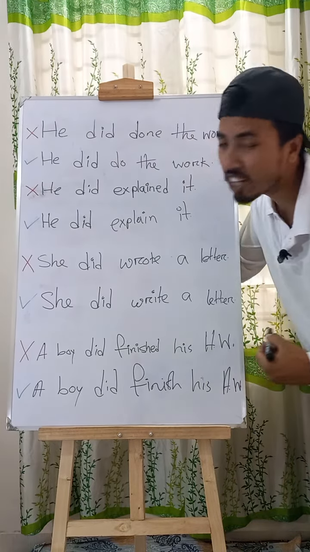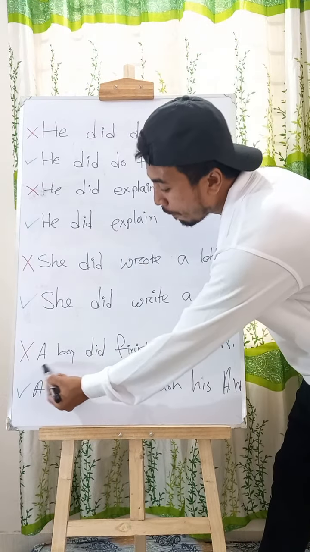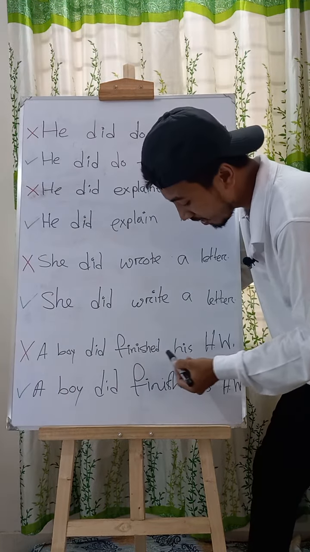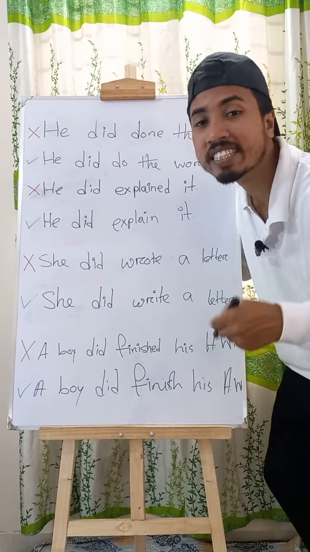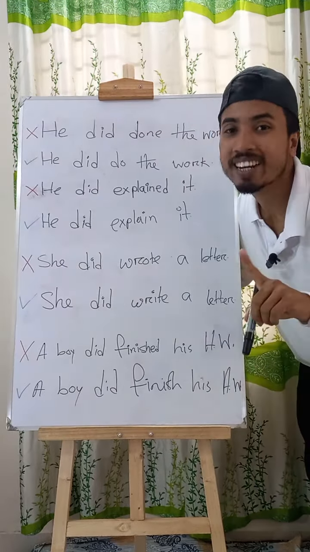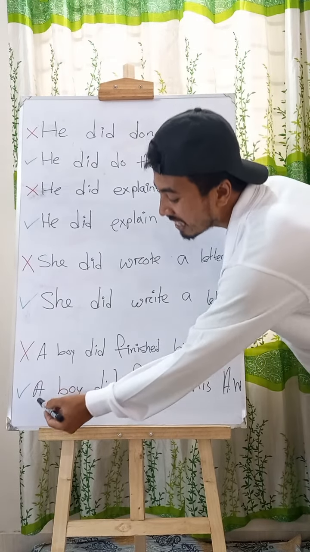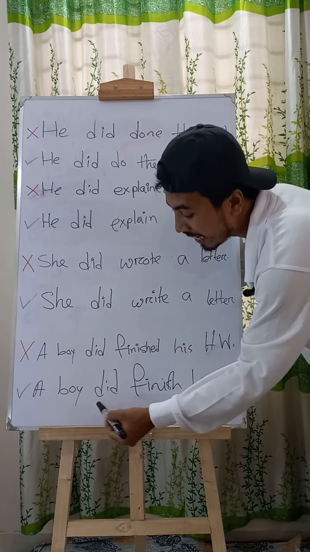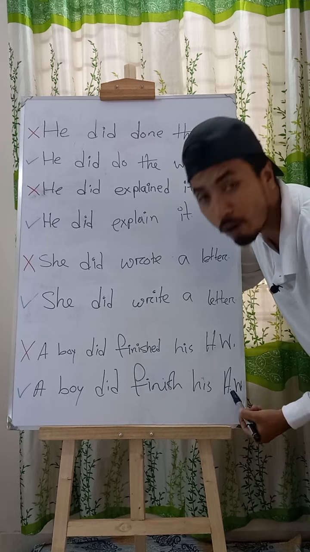We can see the last sentence is "A boy did finished his homework." Here did means homework. So it's not a correct sentence. Here we can see a correct sentence: "A boy did finish his homework."